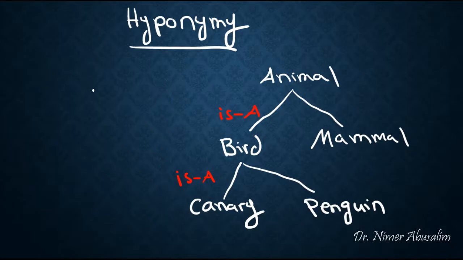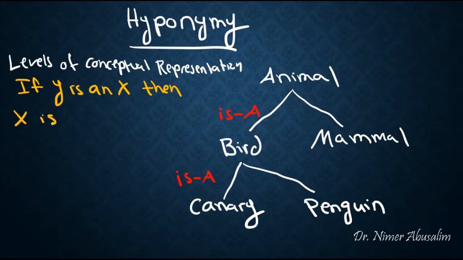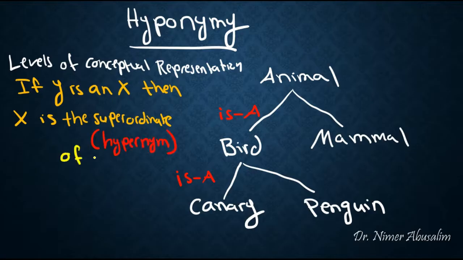So let's talk a bit about the characteristics of a hyponymy. Number 1, let's discuss the levels of conceptual representation. The way this goes is, if y is x, then x is the superordinate or the hypernym of y.